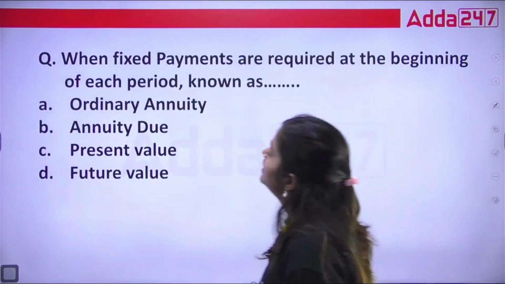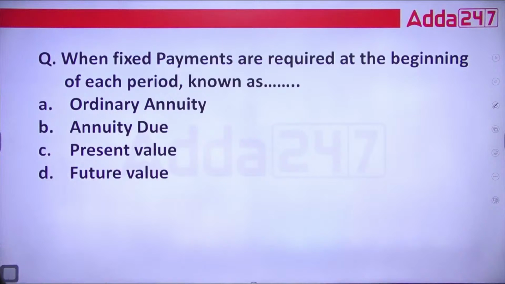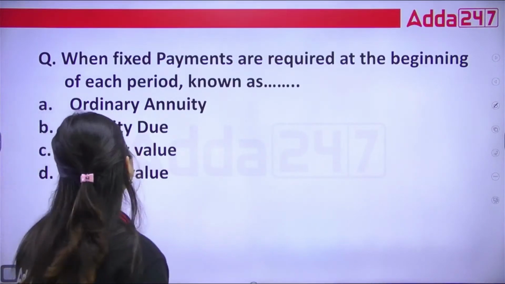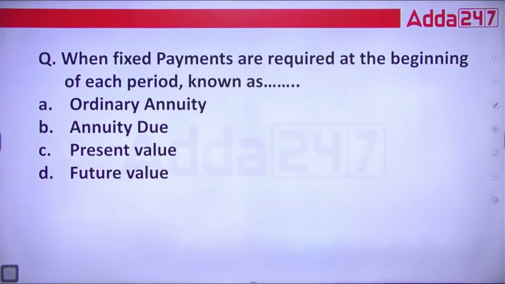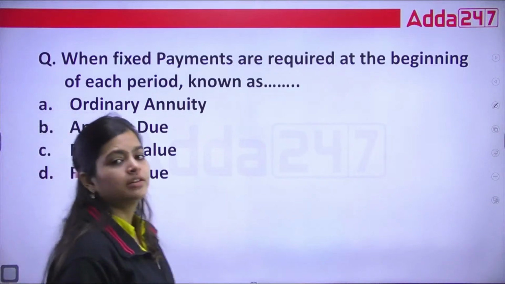Now let's see the next question. When fixed payments are required at the beginning of each period, known as what? A. Ordinary annuity. B. Annuity due. C. Present value. D. Future value.